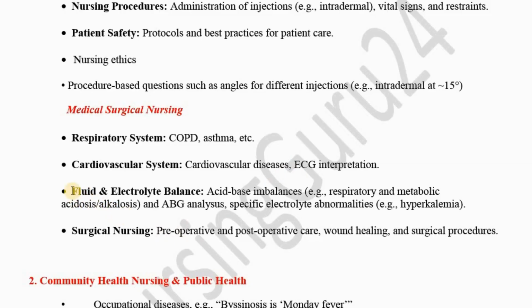This is very important. They asked some MCQs from fluid and electrolyte balance. This topic is very important both in adults and pediatrics. Fluid and electrolyte balance. How to interpret ABG, then how to assess or check acid base imbalances. Then they asked some MCQs from electrolyte abnormalities like hyperkalemia, hypokalemia, hypercalcemia, hypocalcemia, etc. They can ask regarding the deficiency disorders. For example, what is the disorder that occurs by deficiency of potassium, like that they may ask.